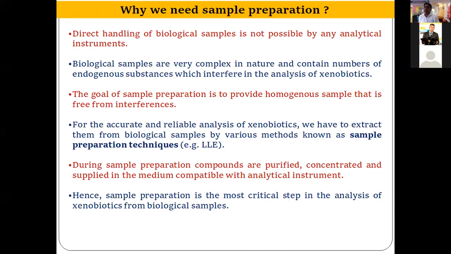For accurate and reliable analysis of xenobiotics, we have to extract them from biological samples by various methods. These are commonly known as solvent-solvent extraction and solid phase extraction. During sample preparation, compounds are purified, then concentrated and supplied in a medium compatible with the chromatographic or analytical instruments. For example, for GCMS analysis, we use organic solvents like chloroform, methyl acetate, methanol extracts. Hence sample preparation is the most critical step in the analysis of xenobiotics from biological samples.